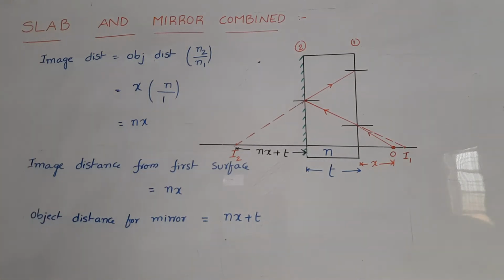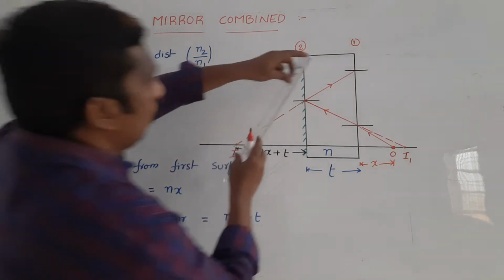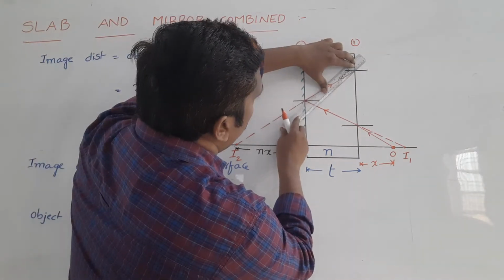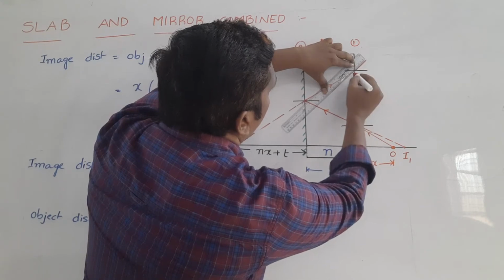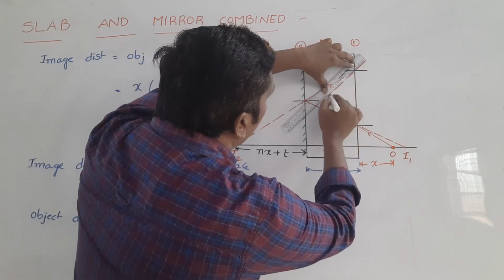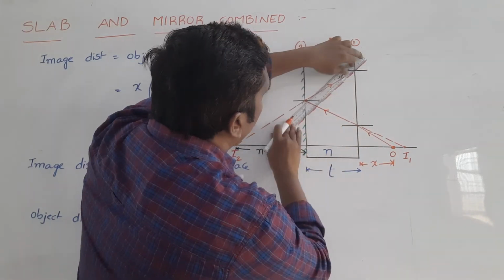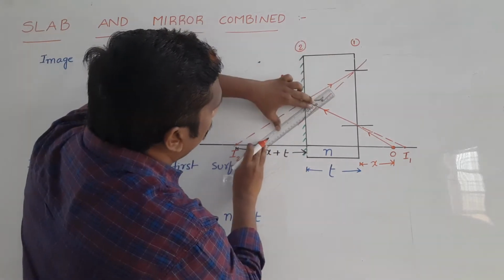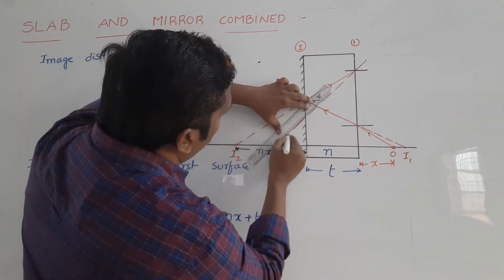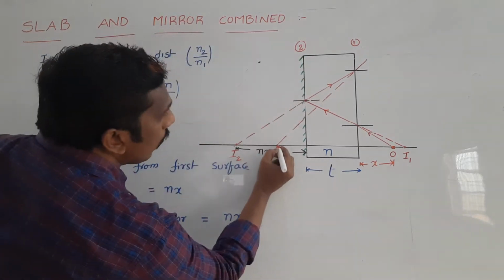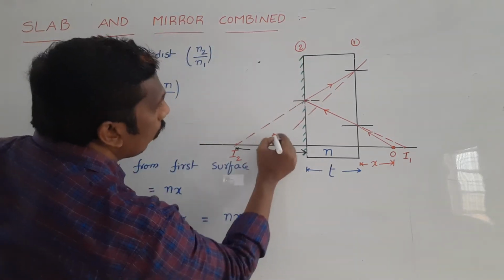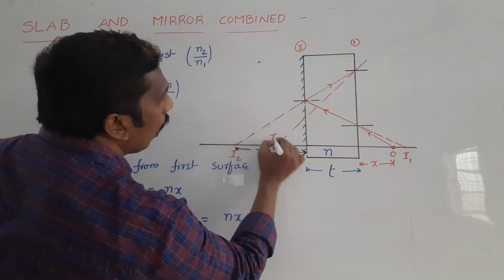Again, the light ray is refracted. If we extend the ray back, it forms the final image here. This is the final image position I.